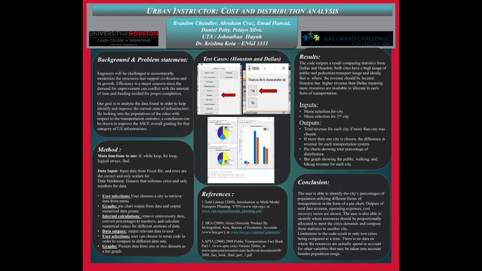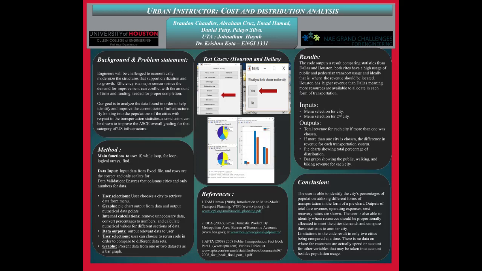The code also outputs total fare revenue, operating expenses, and cost recovery ratios, and the user is able to identify where resources should be proportionately allocated to meet the city's demands, and also compare these statistics in money to another city.